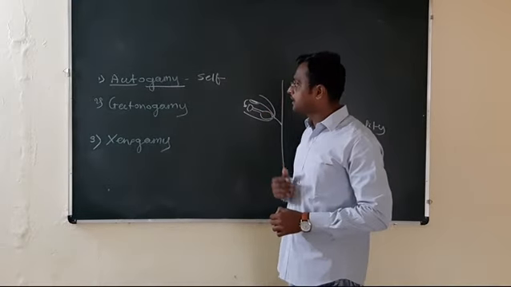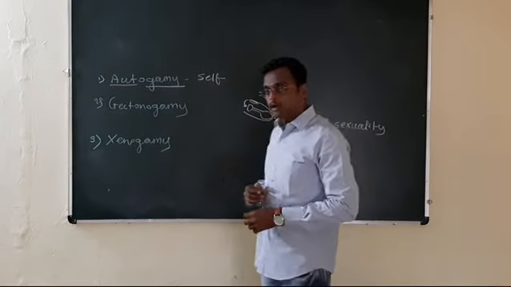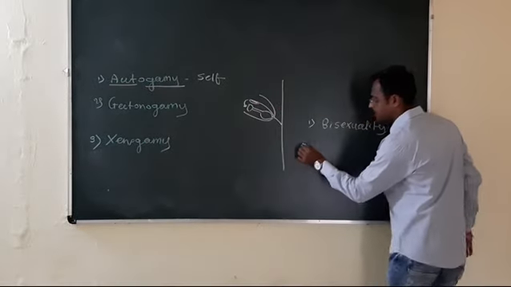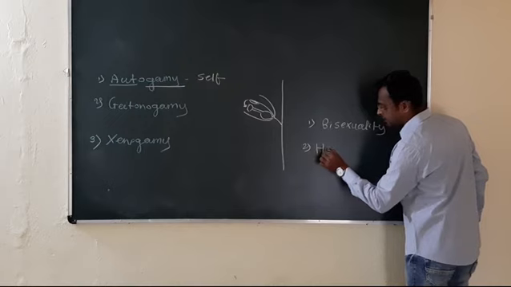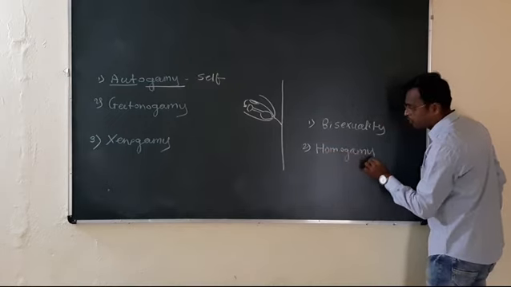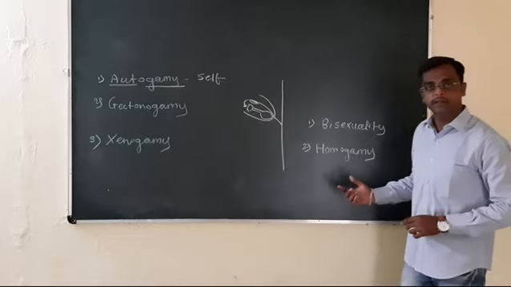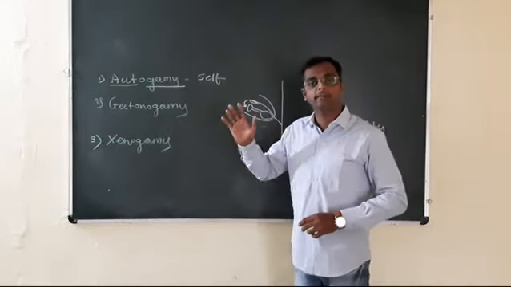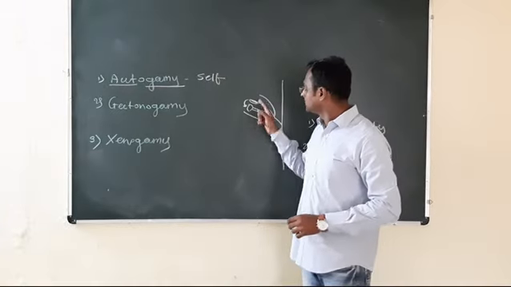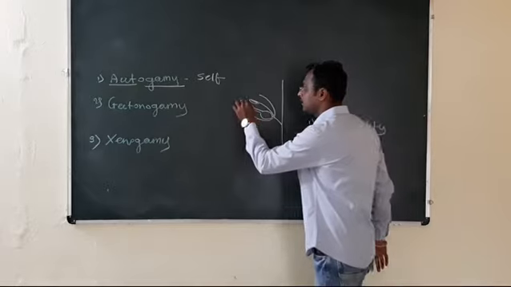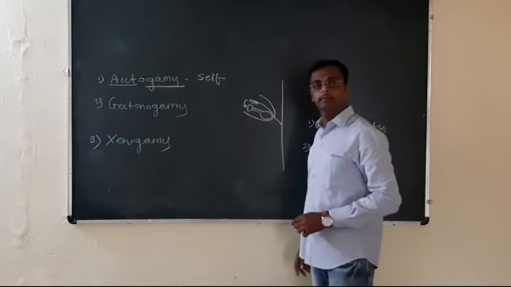Another condition required is homogamy. Homogamy means anther and stigma mature at the same time. Anther आणि स्टिग्मा हा एकाच वेळेला मॅच्युअर होणार. एकाच वेळेला मॅच्युअर झाल्यामुळे इथे पॉलिनेशन शक्य आहे.